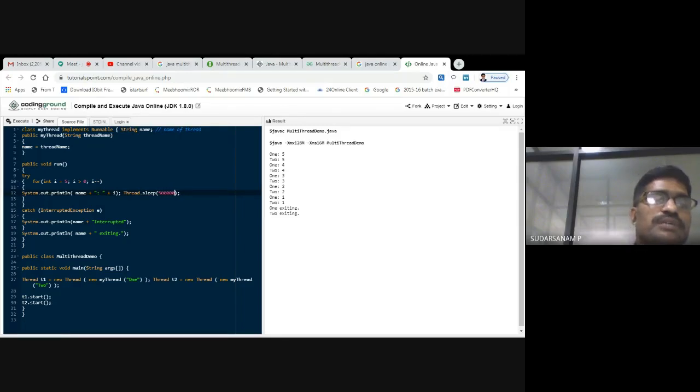Now you see how much time it will take to execute this program, because I have given a time duration a bit more. Five displayed, two is displayed.